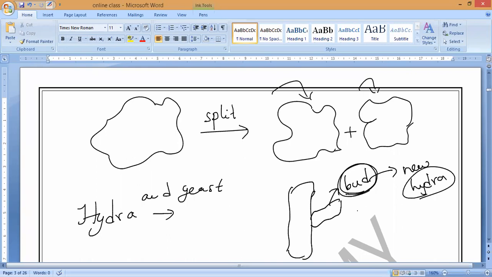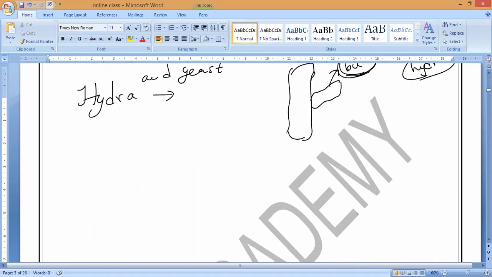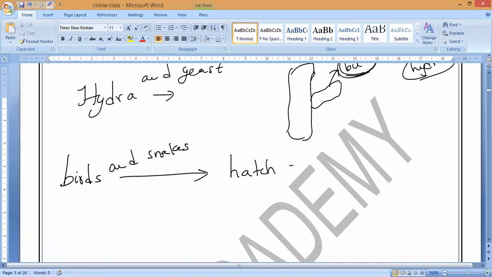Like that, if you take birds, what will they do, guys? Is there any bird which will give birth to the babies directly? If you take birds, and snakes also, how will they come? They will hatch out of the eggs.